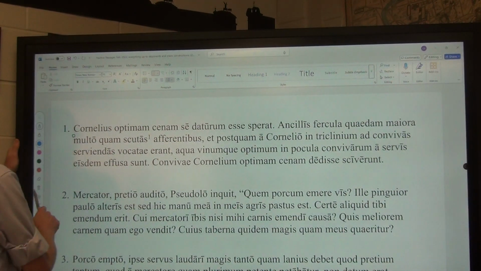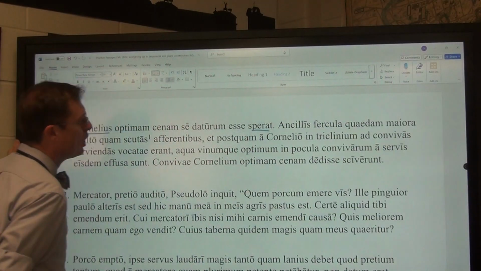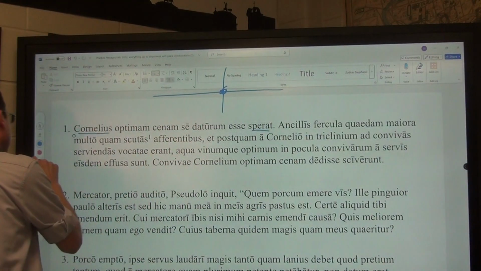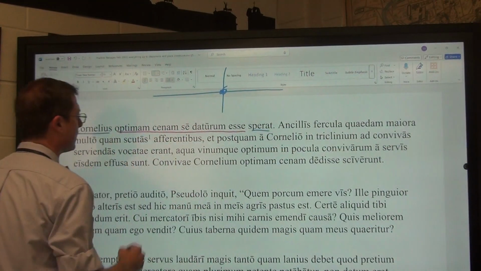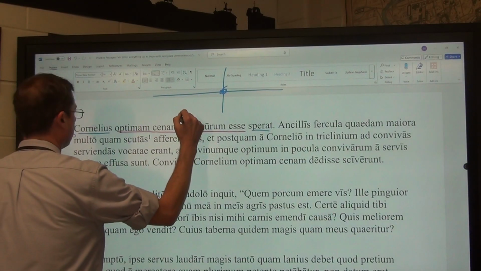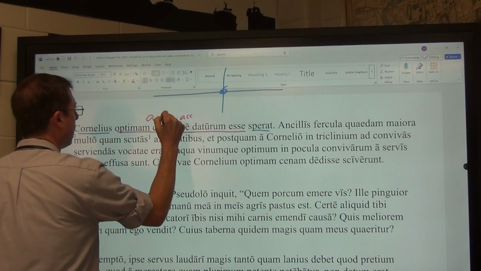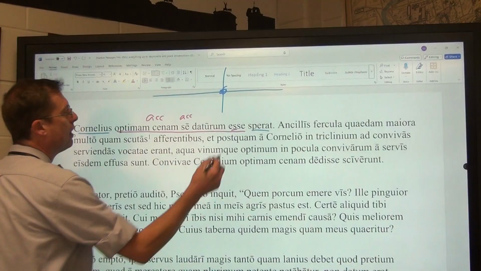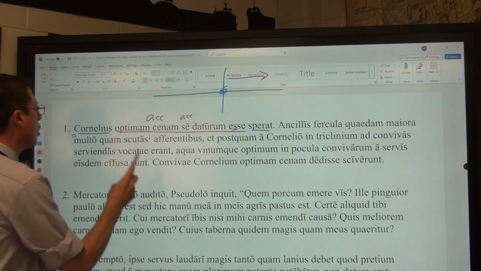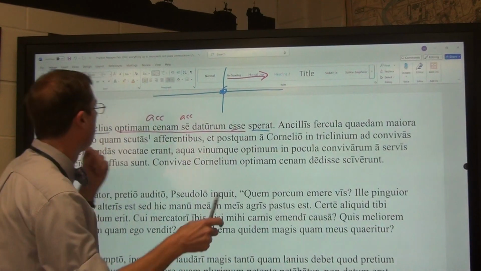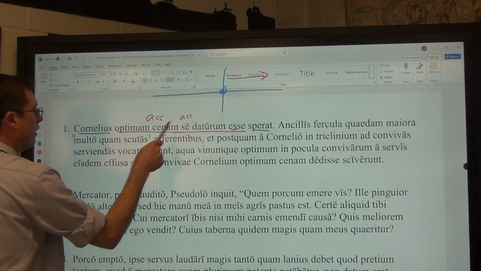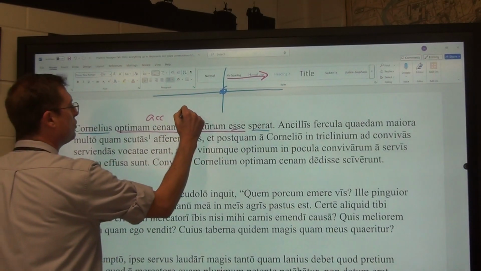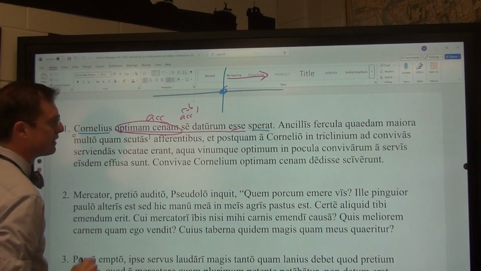Cornelius is our main clause subject with sperat. Cornelius hopes. He is hoping. He does hope right now because it's present tense. Then what we have is an indirect statement. Remember, the indirect statement is going to have an accusative subject, and an infinitive, a finite verb, oxymoronic. Because it is a future infinitive, that means the action is going to have to happen after the hoping. Cornelius hopes that he himself will give the best dinner, or that the best dinner will give him. Obviously that doesn't make sense, so that means this is your accusative subject, and this is your accusative direct object of the indirect statement.